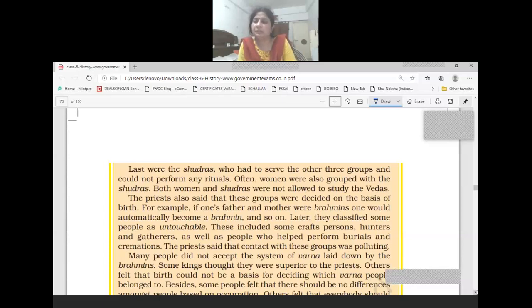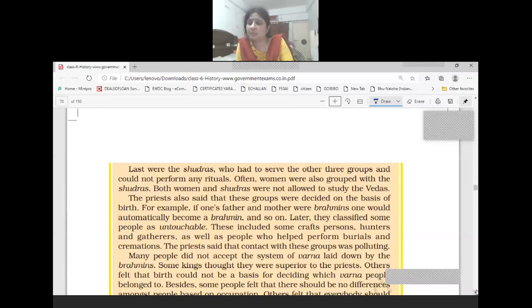And there were many people who did not like this Varna system. Many considered that the Kshatriyas should be given the first position instead of the Brahmanas. Then there were many who were of the view that the Varna system should not be based on the basis of birth.